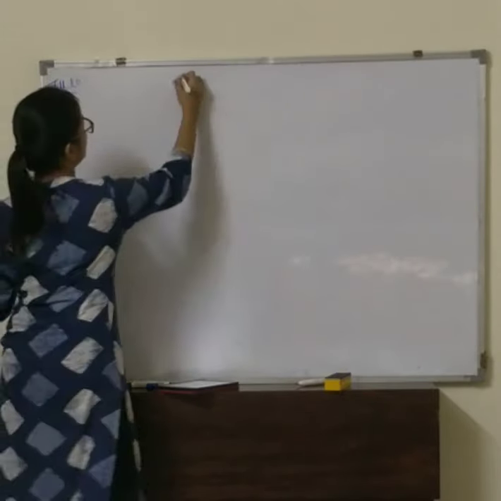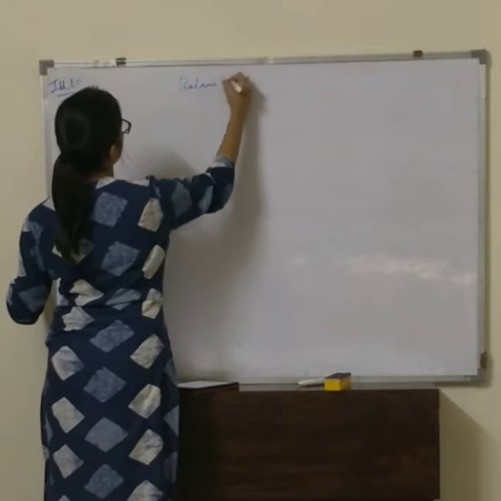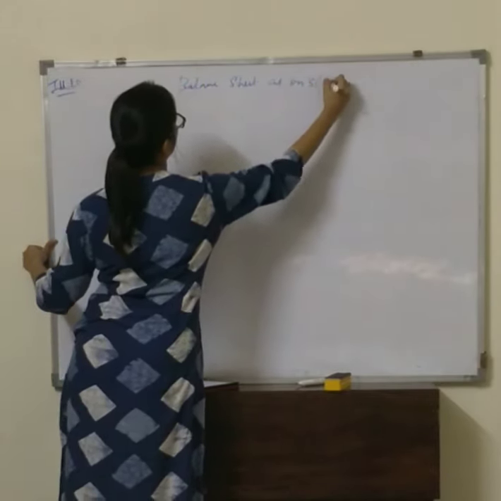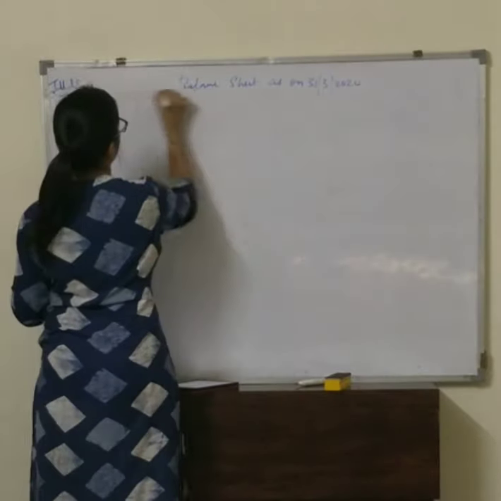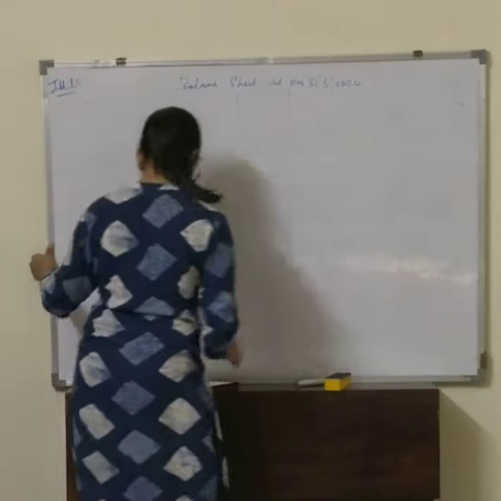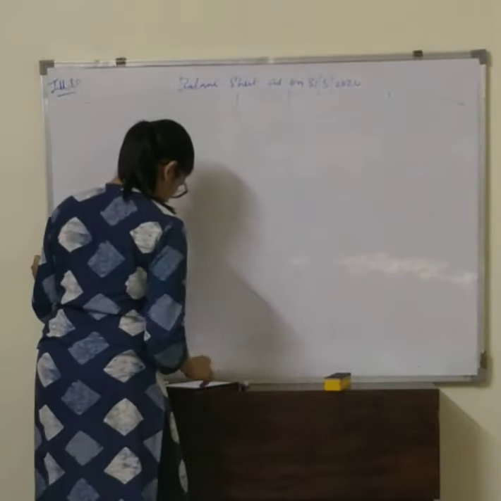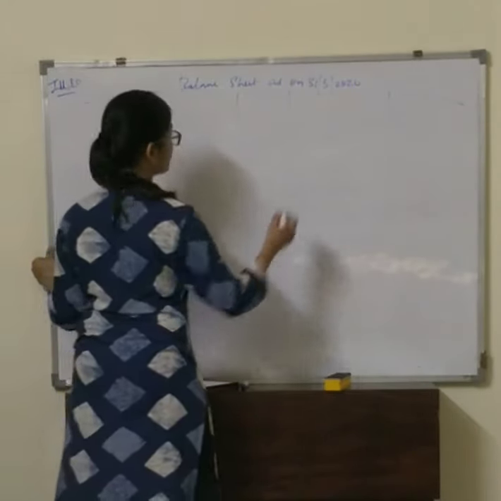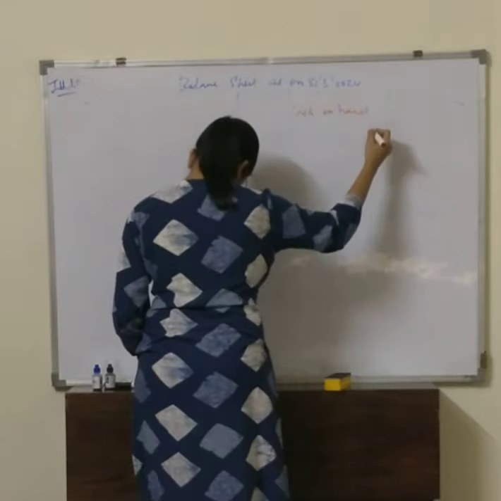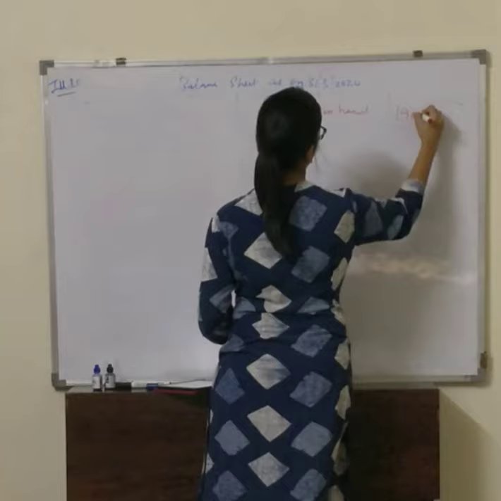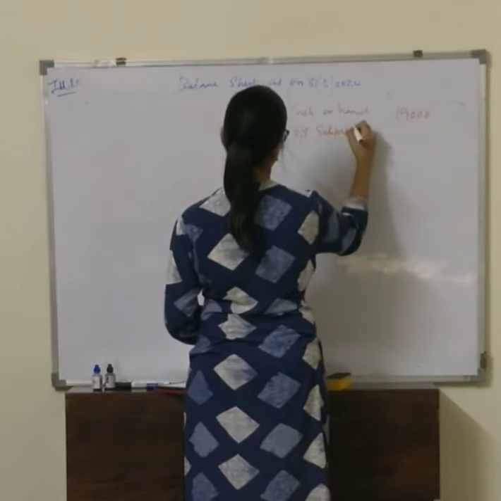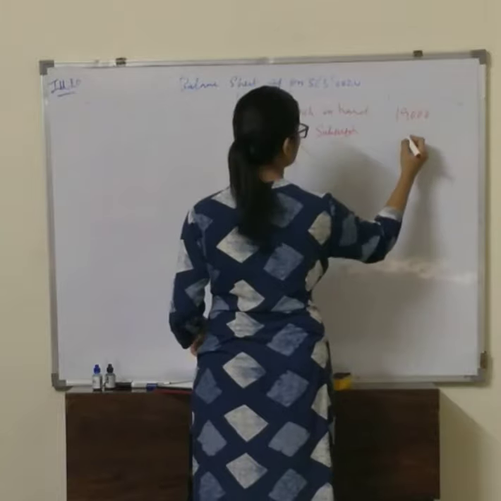Last, we will prepare a balance sheet as on 31st March 2020. We will have liabilities, amount, assets and amount. So the first thing we will have is cash in hand. What is the closing balance? 19,000. Then we have outstanding subscription 2,000.